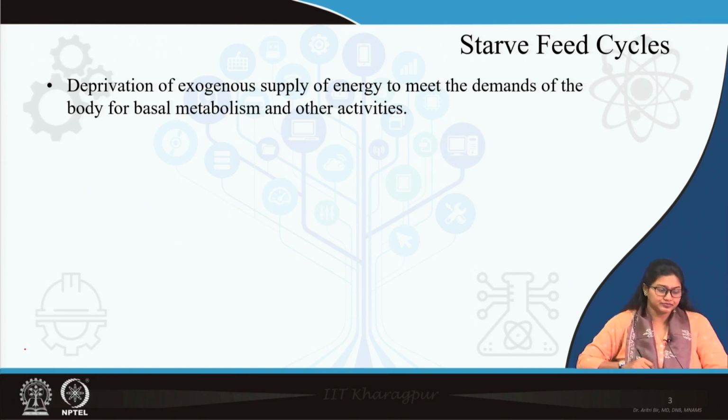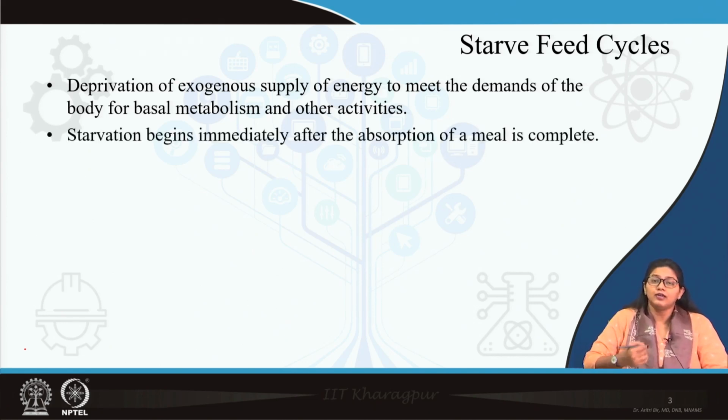But remember, this deprivation of exogenous supply of energy, or rather the starvation, occurs immediately when the absorbed meal digestion or their absorption is completed. So, basically starvation starts at the post absorption phase.